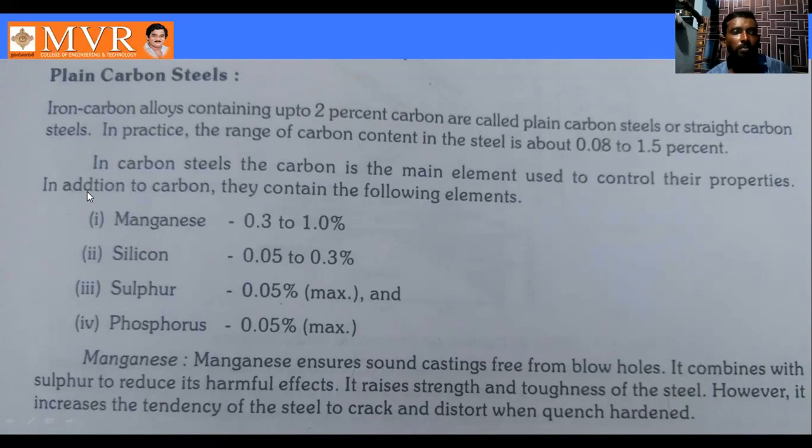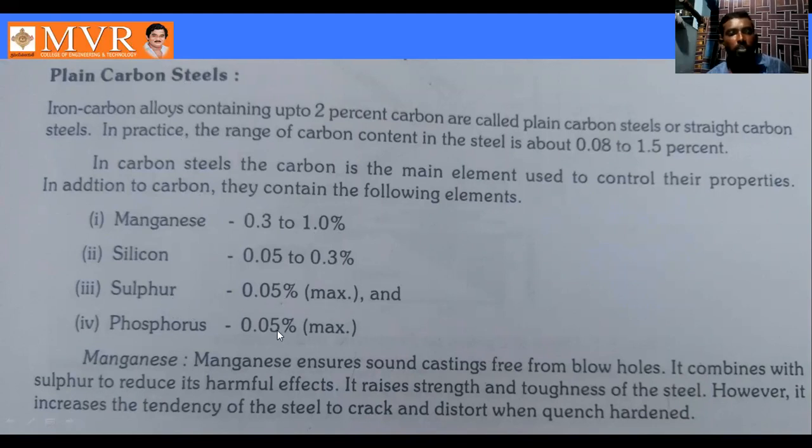In addition to carbon, plain carbon steel contains the following elements. What are the other alloying elements? The first one is manganese, used at about 0.3 to 1.0%. Silicon is used at 0.05 to 0.3% in plain carbon steel. Sulfur can be seen at 0.05% maximum.